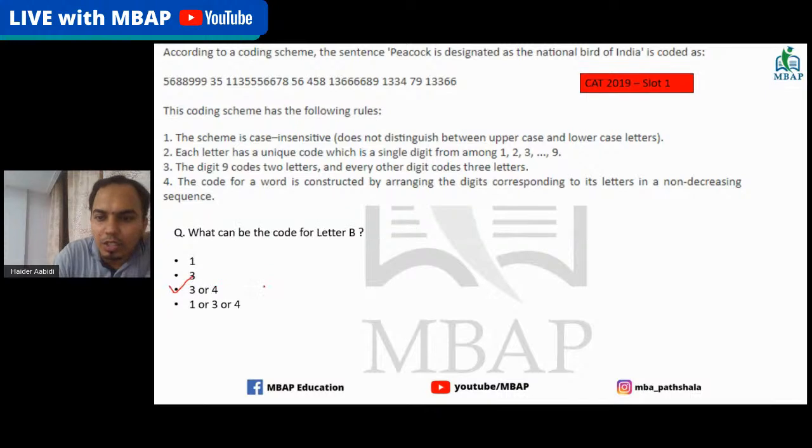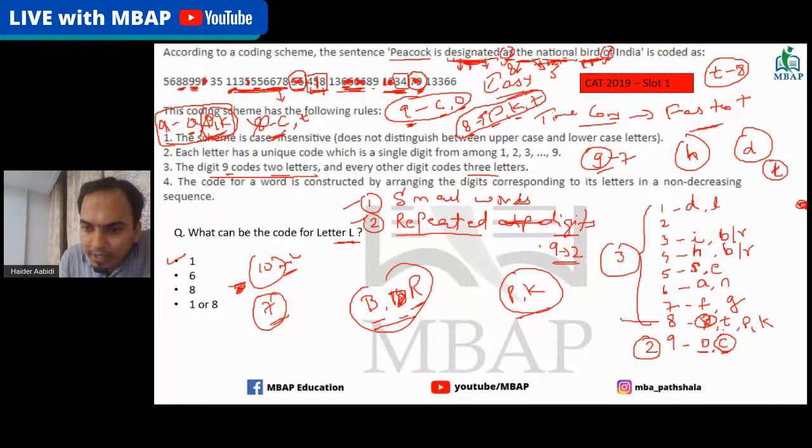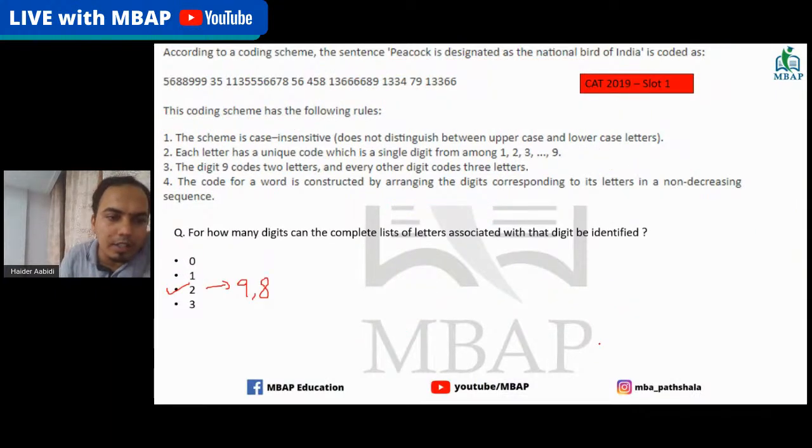What this question is saying is that for 9 we had only two alphabets. For all the others we had three alphabets assigned to them. But did we get three? No, we only got three for 8. So only for 8 and 9 we got all the codes assigned to them. That's what the question is saying, and the answer is option number 2.